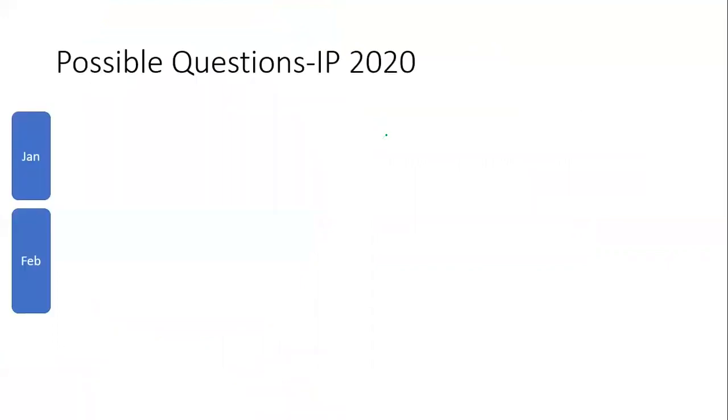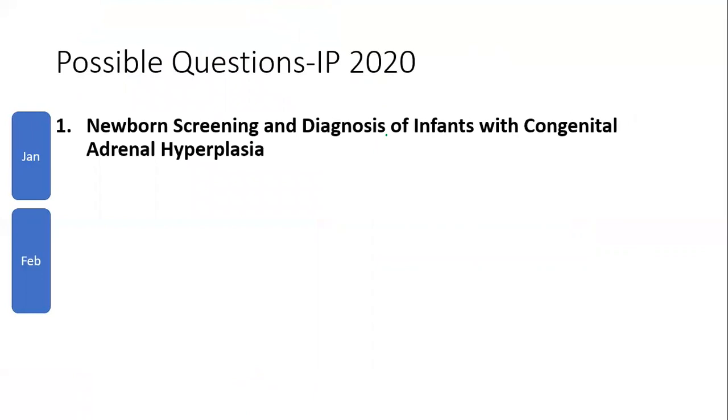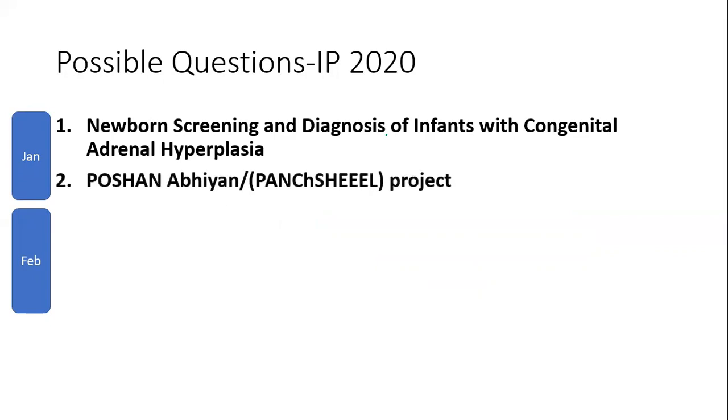So I have tried to put possible questions from Indian Pediatrics starting from January 2020. So newborn screening for congenital adrenal hyperplasia. All of us would have read hypothyroidism, but we will not be touching congenital adrenal hyperplasia. We would have concentrated on steroid biosynthesis or 21 hydroxylase deficiency, adrenal crisis management, etc. But newborn screening and diagnosis is something that is there in January 2020, and you can expect that.